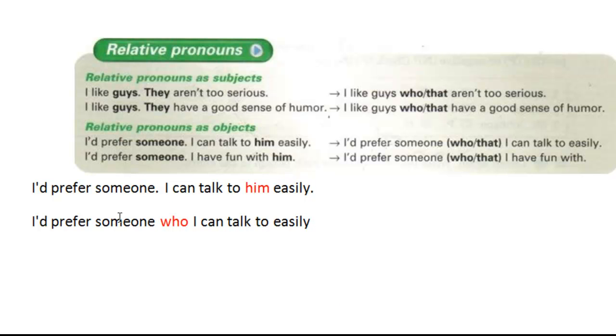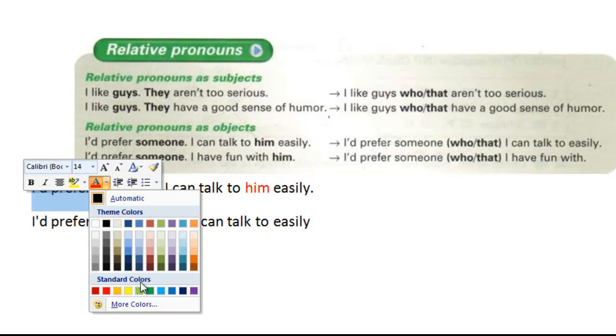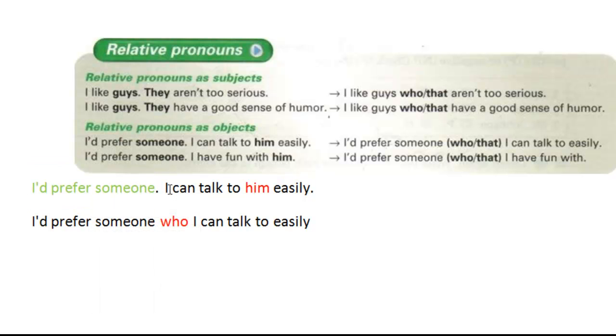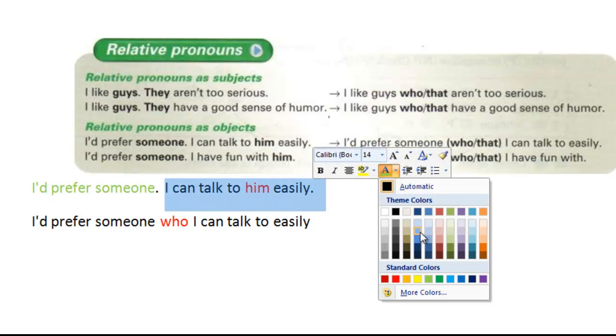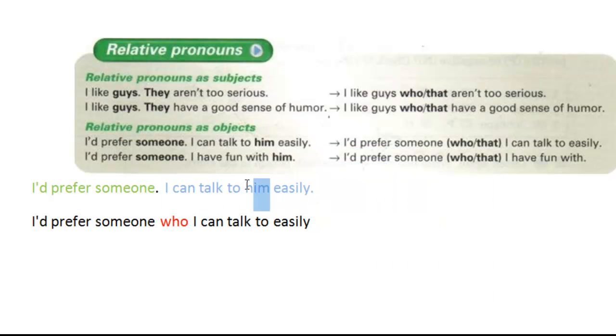I would prefer someone. That's one piece of information. So let me go ahead and color that in, let's say, green. All right, and I can talk to him easily. I'm going to go ahead and color that in, let's say, blue. The only reason I'm doing this is so you can see that we have two statements there.